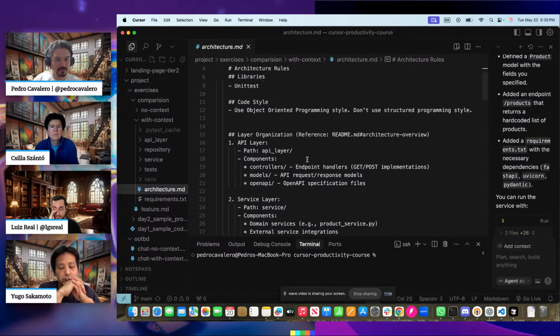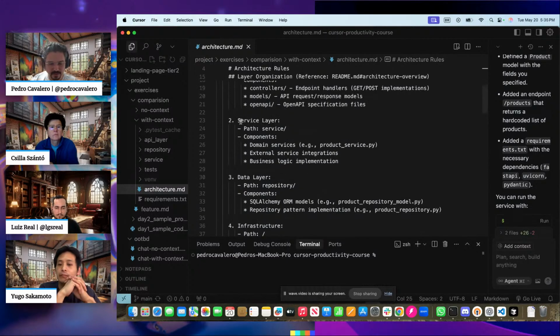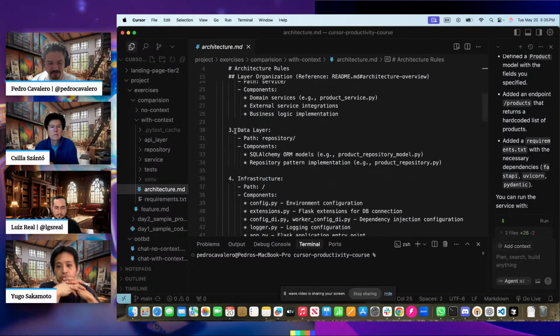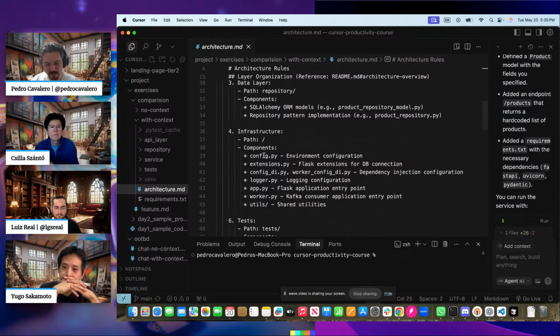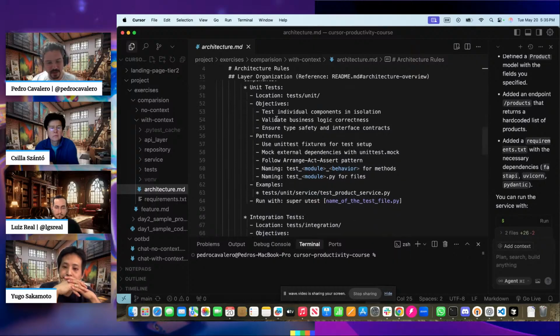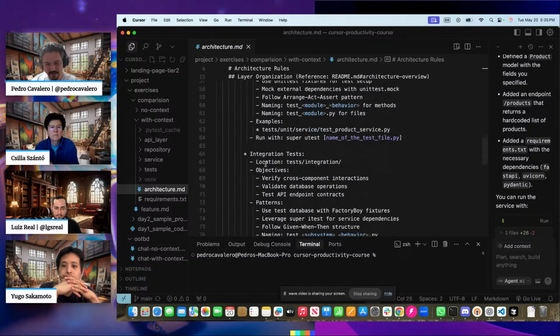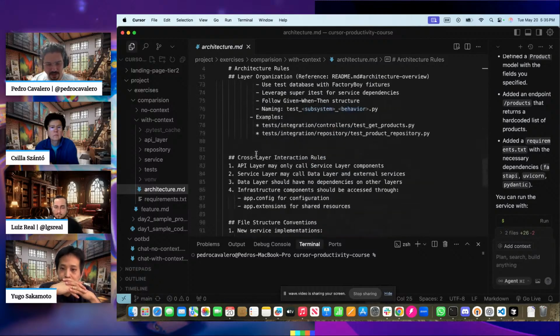It's something that I want. Then layers organization: API layer, controllers, models, OpenAPI specification, service layer and how it works, data layer, infrastructure like configs, etcetera. Tests: how to organize the tests in my folders, unit tests, how to run them, how to organize and create them, blah, blah, blah.